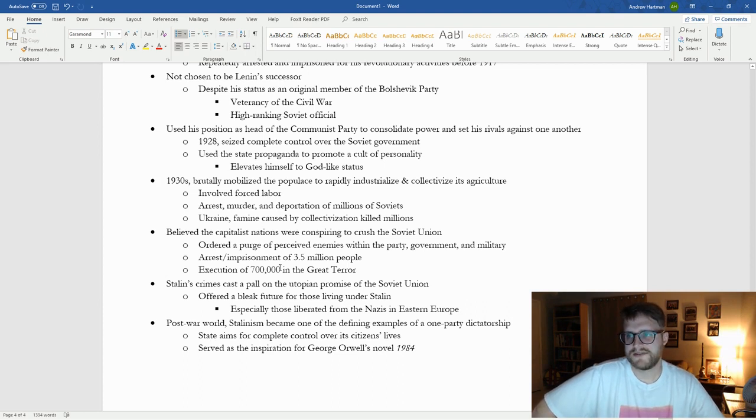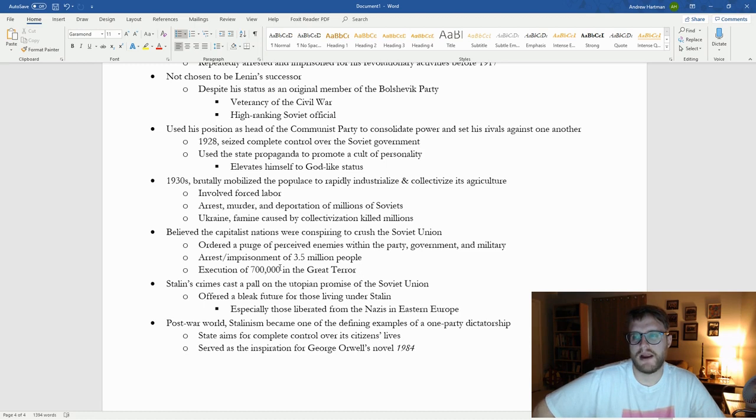On top of that, Stalin is a very paranoid man. He believes that the capitalist nations were conspiring to crush the Soviet Union, which is probably true, just from what we talked about already. And to solidify his own power, he orders a purge of his perceived enemies within the party, government, and military, most of whom were not his enemies. They just were people who he thought might be enemies. He arrested and imprisoned 3.5 million people and executed 700,000 in the Great Terror, which is what this is called.